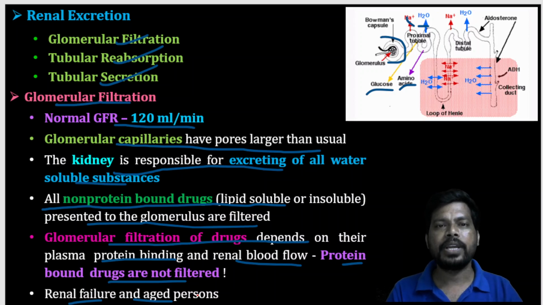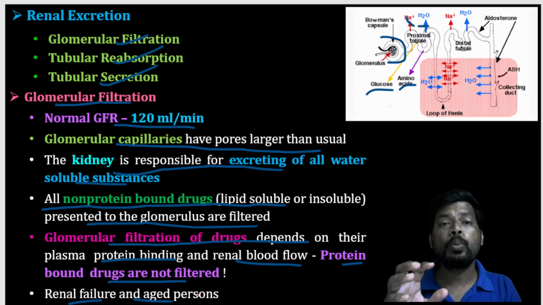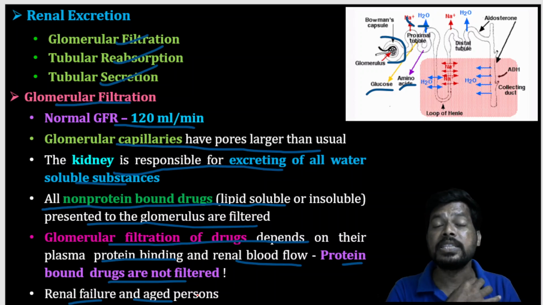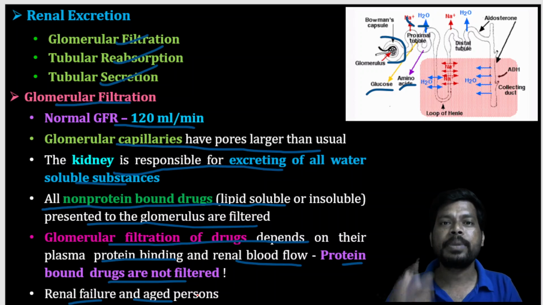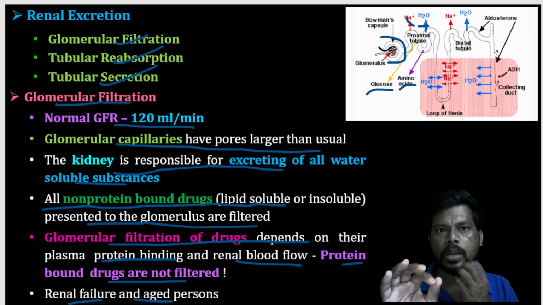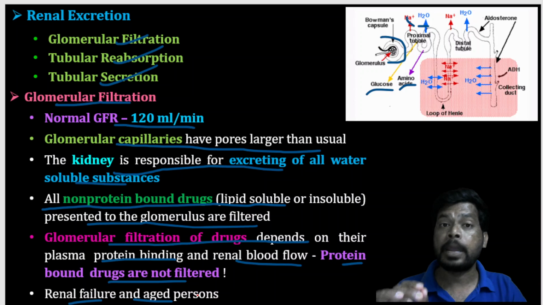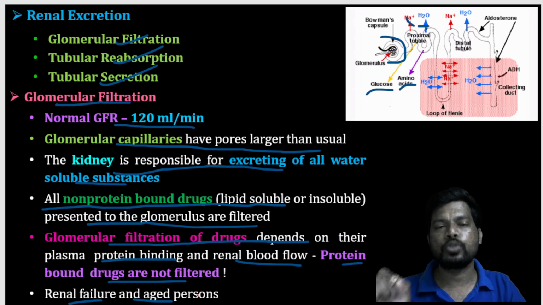The average is 120 to 130 ml per minute. So whether GFR is proceeding properly or is efficient or not can be known by using endogenous as well as exogenous markers.